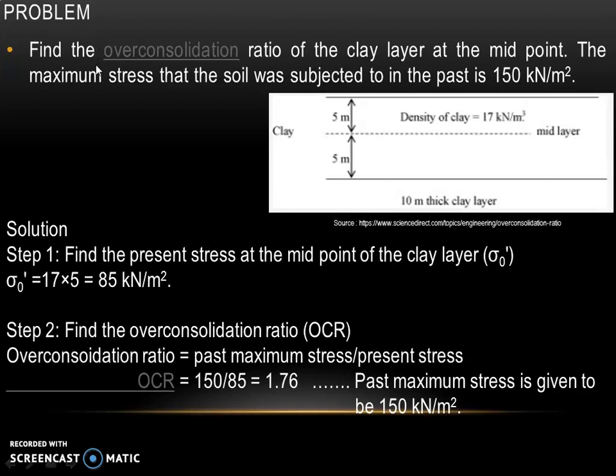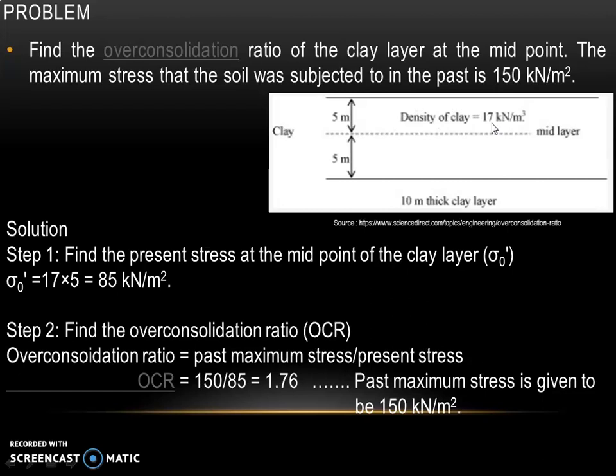Now we will solve a problem in order to find over consolidation ratio. We are asked to find over consolidation ratio of the clay layer at the midpoint. The maximum stress that the soil was subjected to in the past is 150 kilonewton per square meter. So here the total thickness of clay layer is 10 meter and we will locate the midpoint of the clay layer, that is at distance 5 meter.